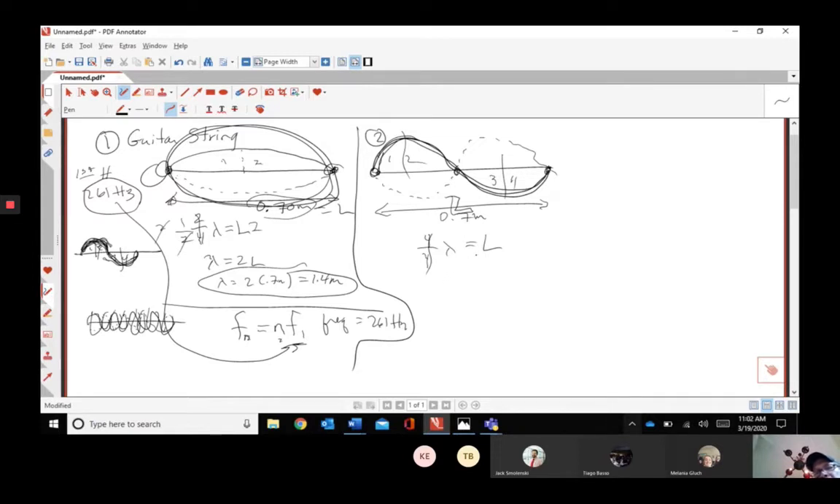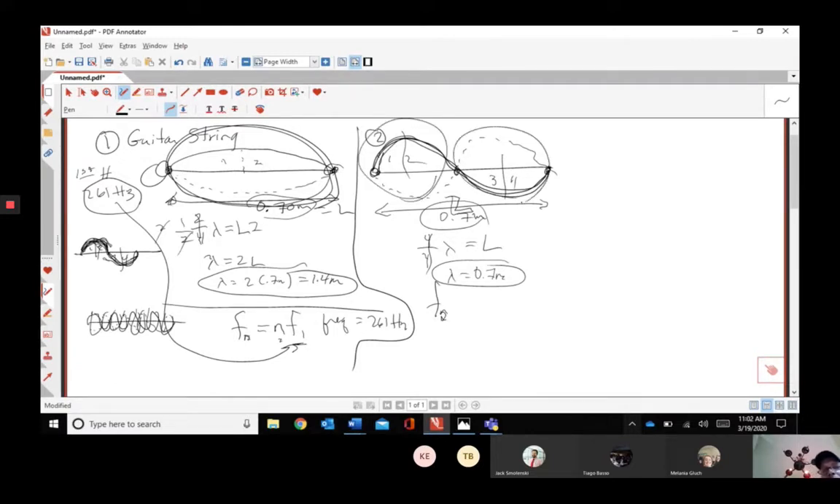So in this case, lambda equals L. What is the wavelength for this one? It's exactly what it says, 0.7 meters. So let's figure out the frequency. Well, the frequency, what number? This is going to be number 2.